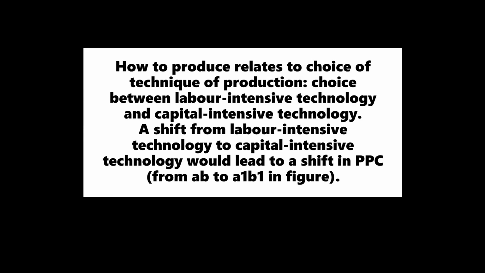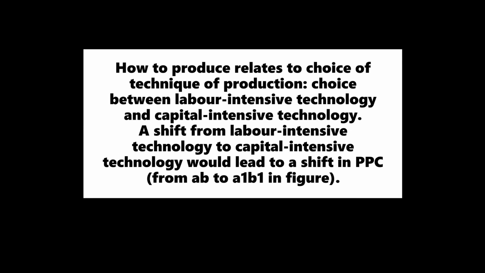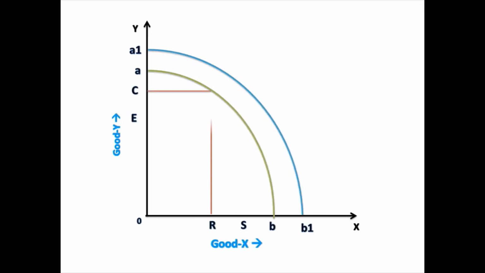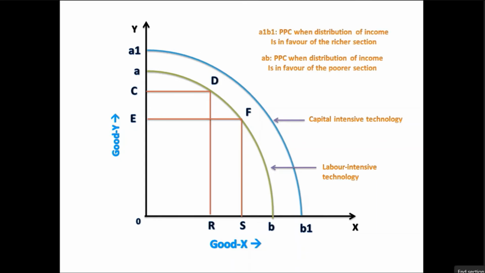How to produce relates to choice of technique of production, a choice between labor-intensive technology and capital-intensive technology. A shift from labor-intensive technology to capital-intensive technology would lead to a shift in PPC from AB to A1B1 in the figure.